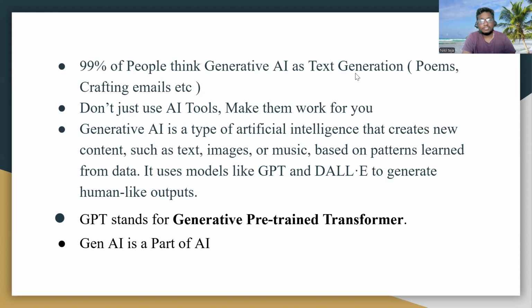See the definition: generative AI is a type of artificial intelligence that can create new content such as text, images, and music, based on the patterns learned from large data sets. You feed large data sets to generative AI, it recognizes the patterns, and then it generates original content. So that is all about generative AI versus rule based or retrieval based AIs.